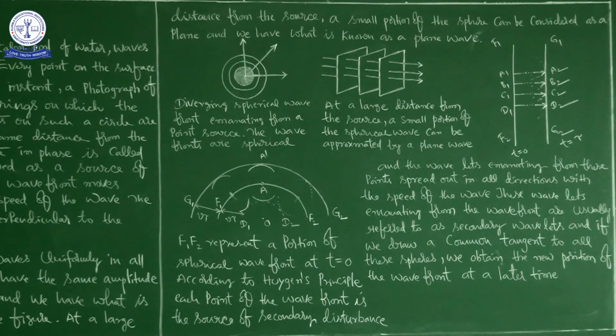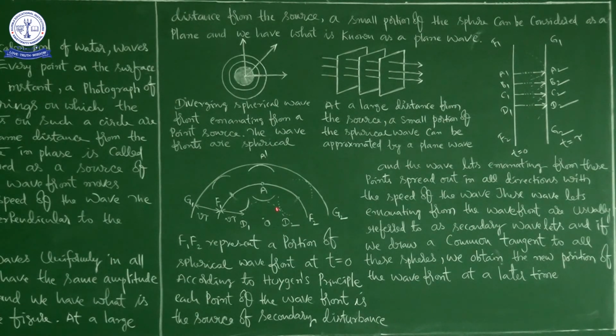And if you draw a common tangent to all these spheres, we obtain the new position of the wavefront at a later time. Okay, right. So I already told you, this is the wavefront at time t is equal to 0. It is the wavefront at time t is equal to tau. In our discussion just before, I told you the speed of the wavefront is nothing but the speed of the wave.